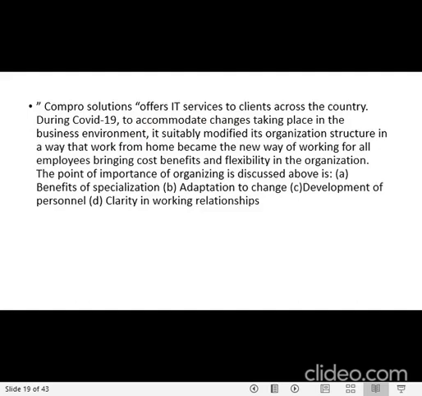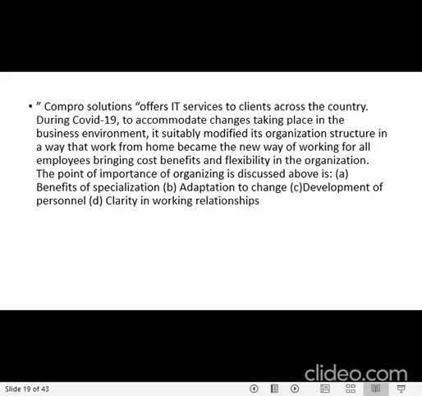Compro Solution offers IT services to clients across the country. So during COVID-19, to accommodate changes, so as you know, during COVID-19, there was a complete shutdown. What did they do to accommodate the change? So there is a change taking place in the business environment. It's suitably modified. So according to the change, it has modified the organization structure in a way that work from home became the new way of working, which brings employees cost benefit and flexibility to the organization.